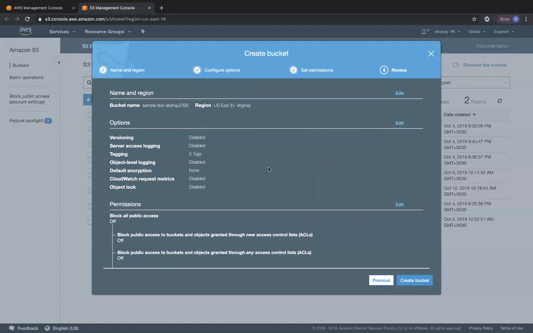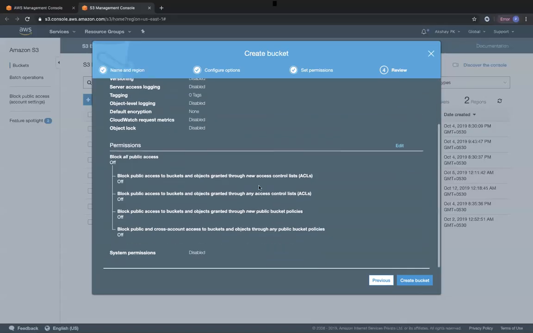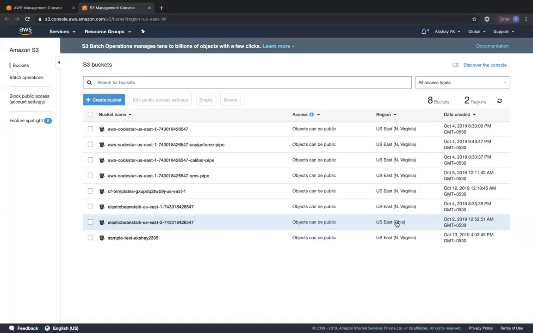So this is where we review all our settings. The bucket name that we have given, the region that we have given, and we have not enabled any of these options called versioning or server access logging and all that. And under permissions, we have switched off block all public access. So we will be giving certain access right now. So we will be going ahead and creating this bucket. Once you click on create bucket, it will create the bucket and you can see objects can be public.